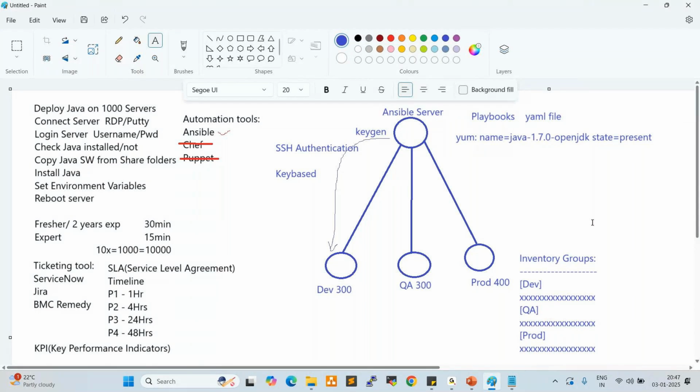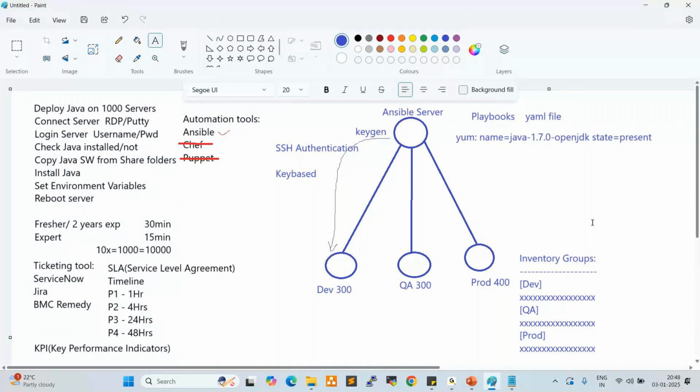Once Java is deployed, we'll get one report from Ansible: how many servers are deployed, how many servers are not deployed, and if any issues happen, failed or skipped, or any network issues, it will give you a report, right? If any servers are skipped, we can select them and redeploy. Fine. Any questions up to here? Anyone?